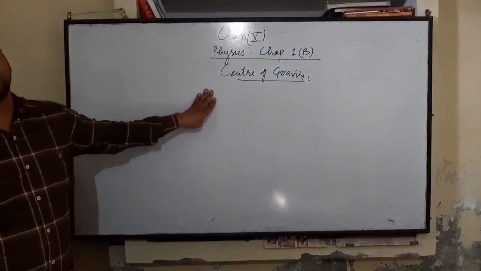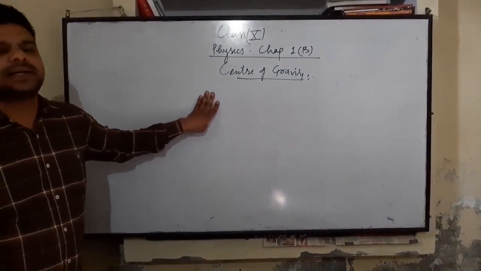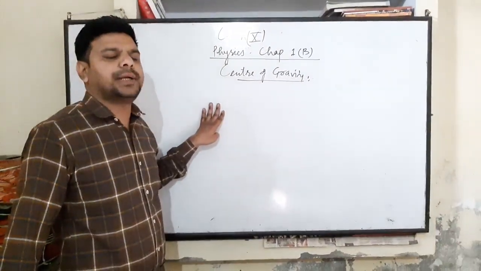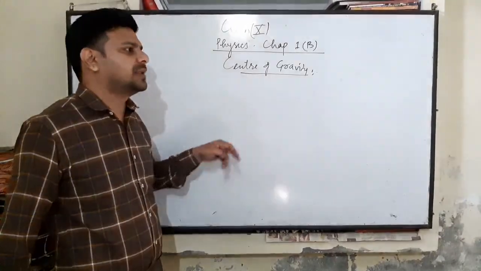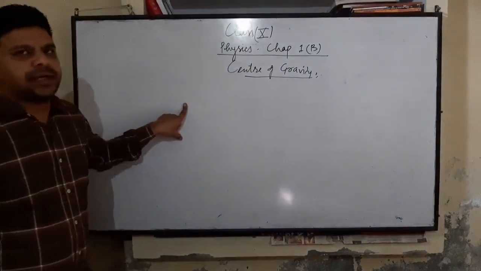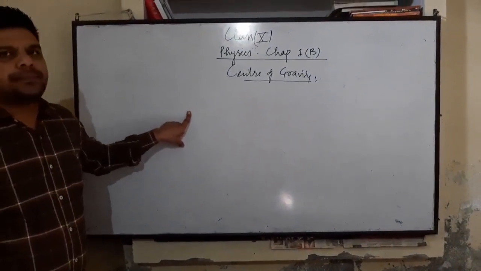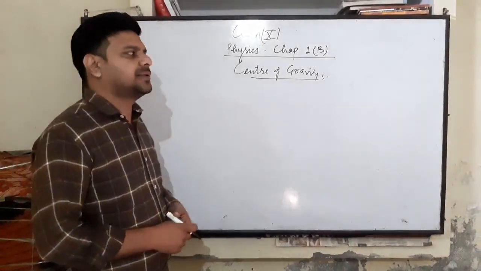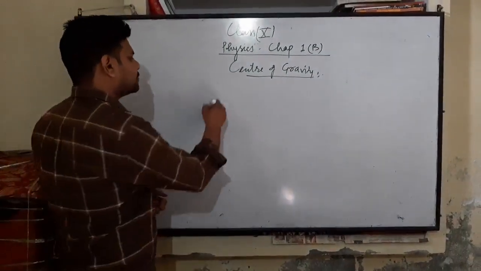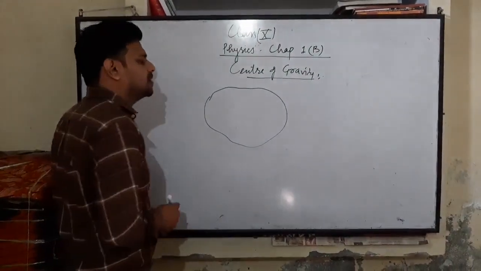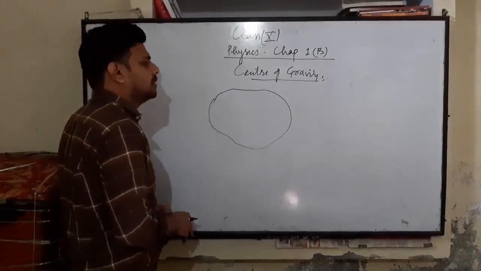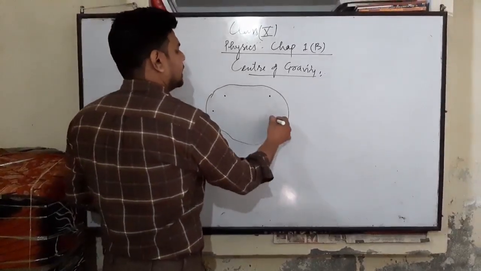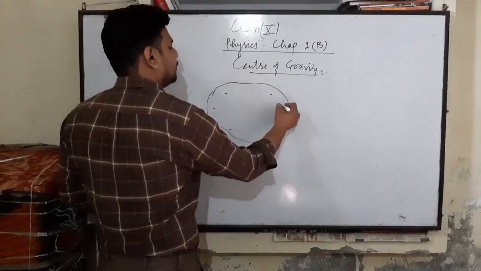The center of gravity of any object is defined as a point at which the whole weight of the body acts. Or we can say, consider we have an object made up of many particles. Each particle has its own weight.